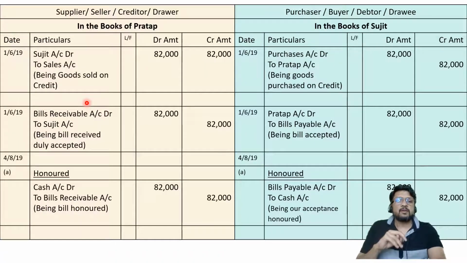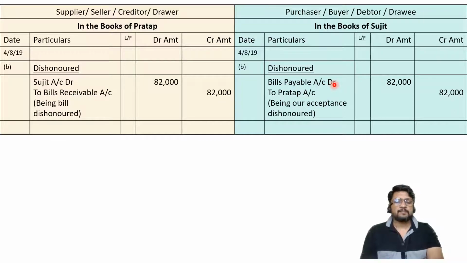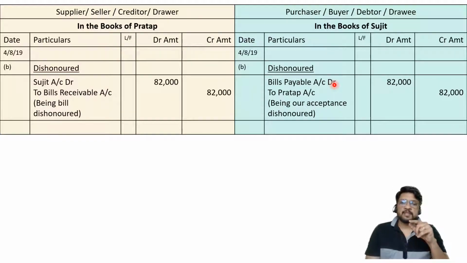Same is the case with drawee. Bills payable for the drawee is a liability. So when the liability is paid, it is bills payable account debit. Or when the liability is not paid and in place of it, new liability is now getting in our books, again the old liability, that is bills payable account, is getting debited. I hope the entries are clear to all of you, how the entries are passed for honor as well as for dishonor. Now one more situation, situation number C.